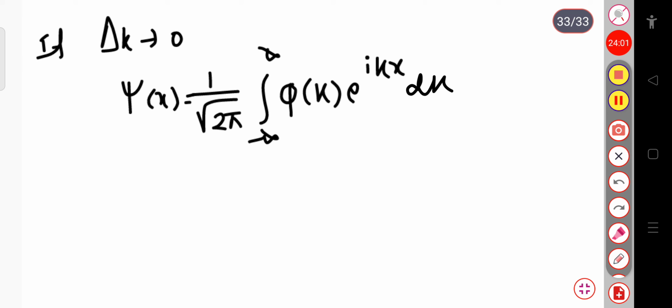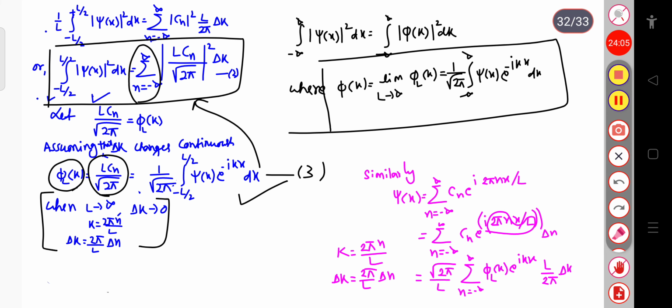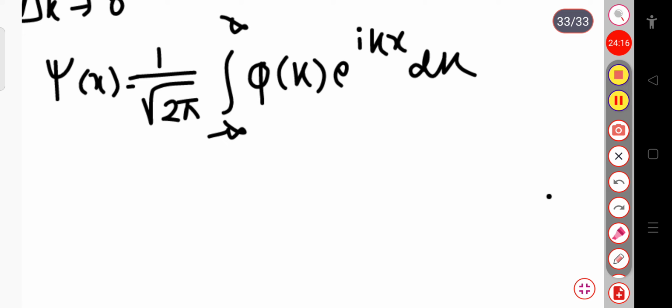In this expression, if you compare, phi of k equal to 1 by root 2 pi integral of psi of x exponential minus i k x dx. And now we have calculated psi of x equal to 1 by root 2 pi integral of phi of k exponential plus i k x dk.